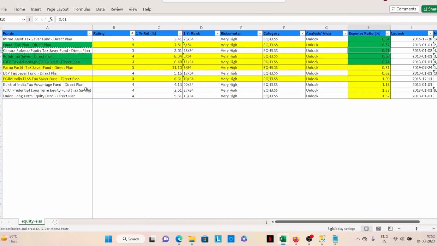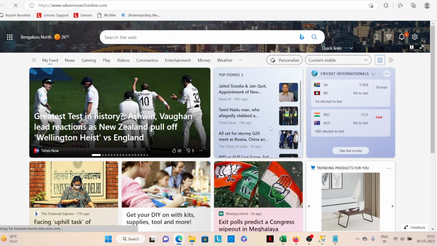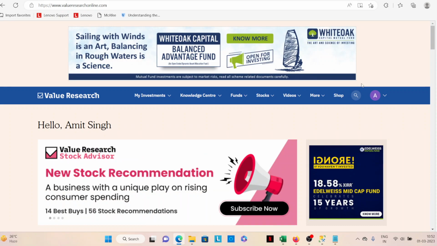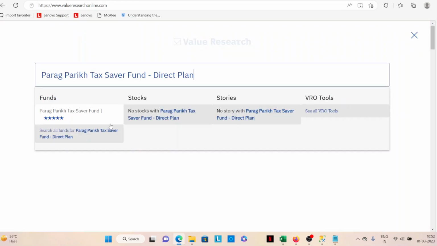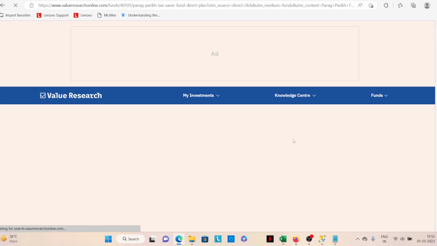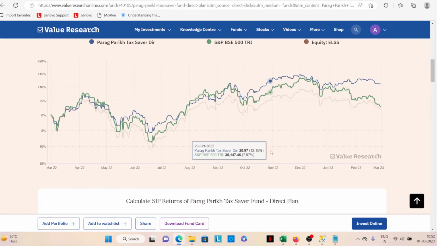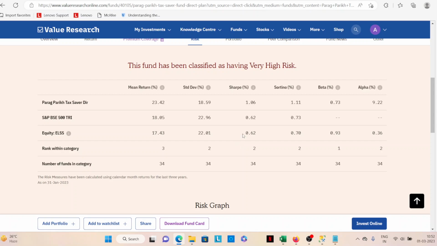So now with that, we'll do the Parag Parikh Tax Saver Fund. Again, we go to the same place. What we'll do now is search again on that one and see how it looks. Go to the risk details, and here the Sharpe ratio again is quite good, and Sortino is 1.1. So it looks like it has an alpha of 9.